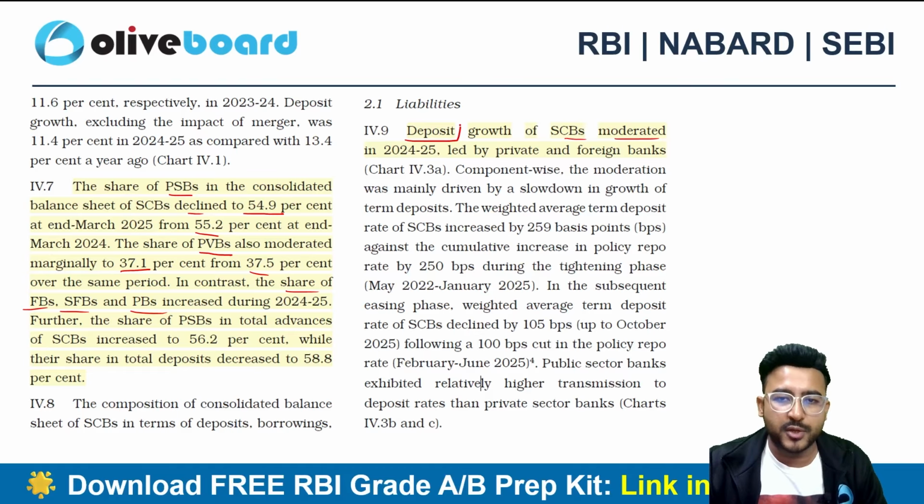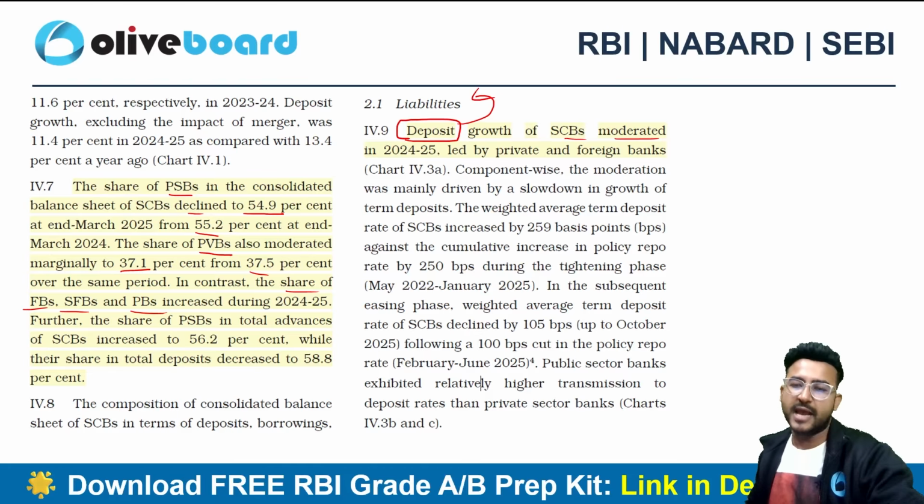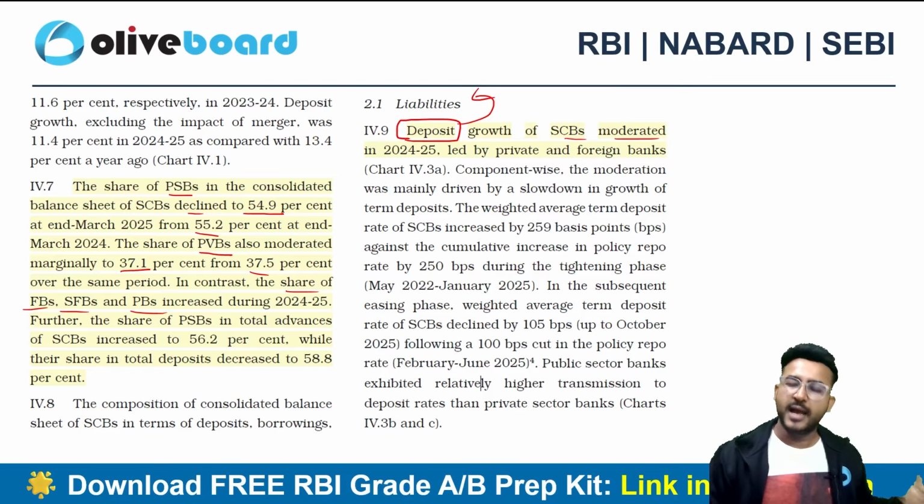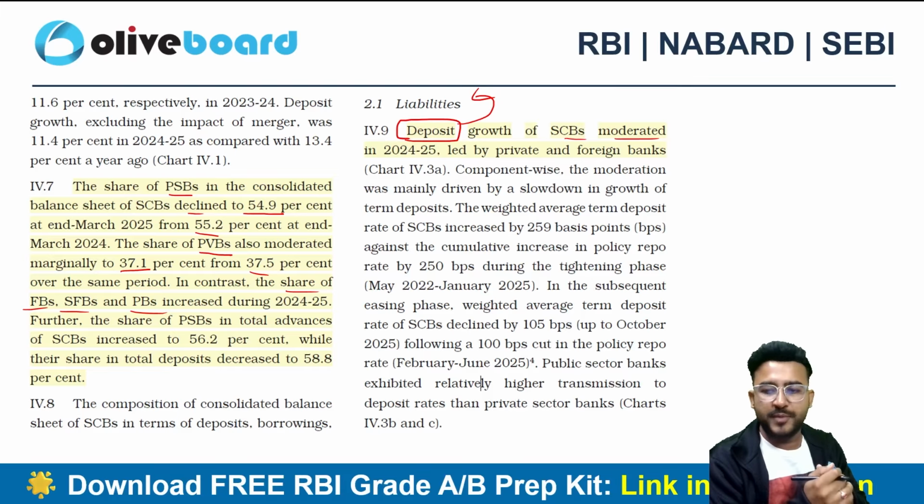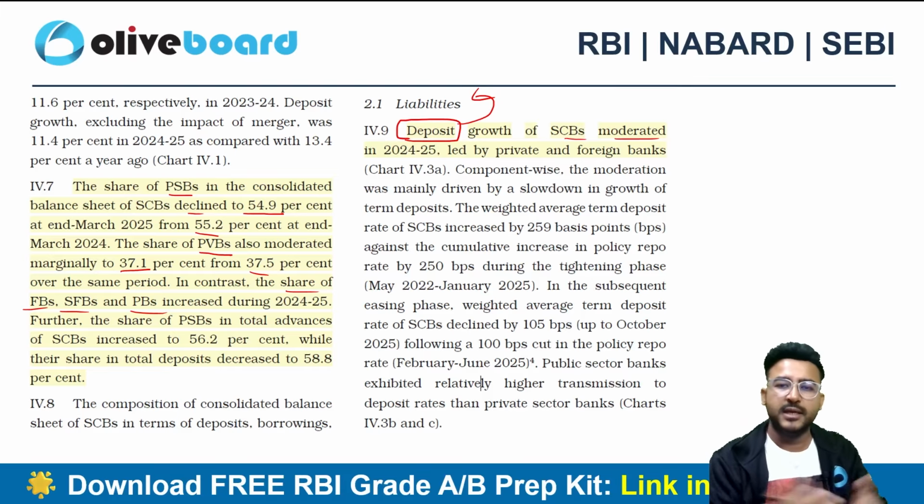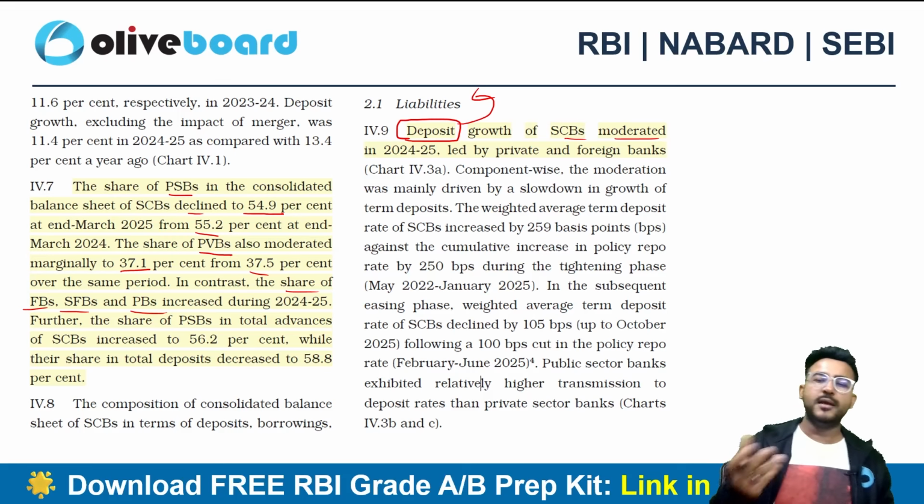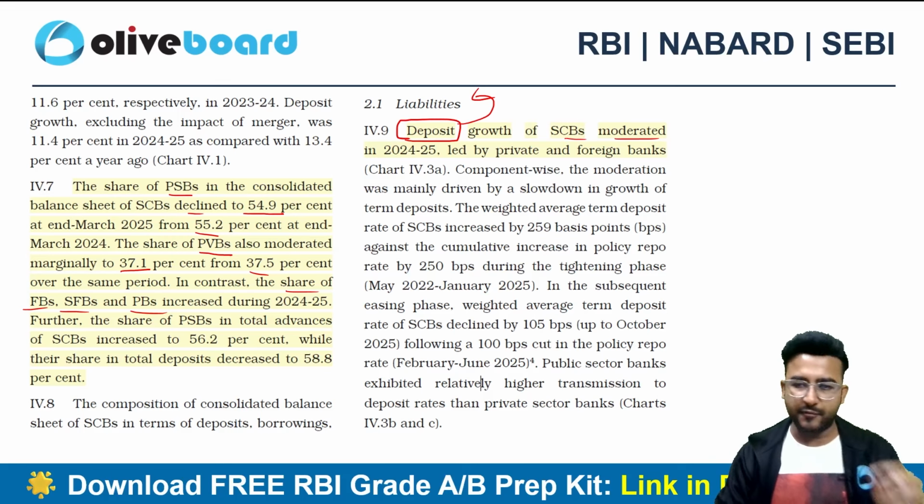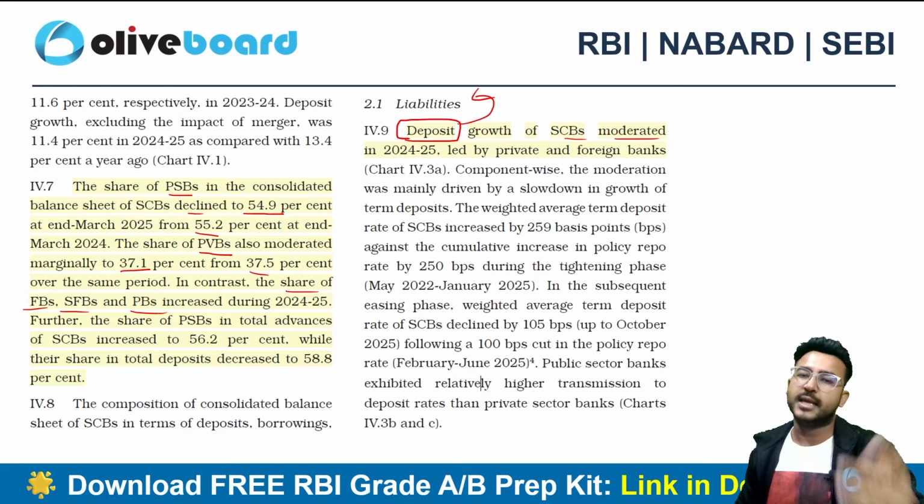Now, whatever deposits a bank is taking, let's suppose I have taken 1 lakh rupees from you guys. I am a bank. I have taken 1 lakh rupees from you guys in the form of FD. That is a kind of liability for me because I have to pay interest on it. Right? That's a liability for me.